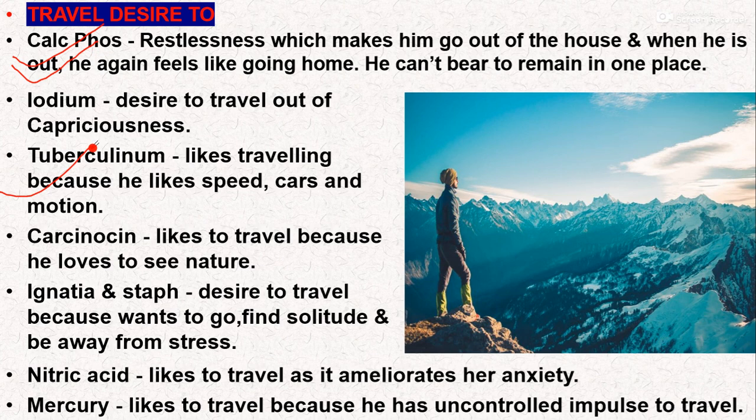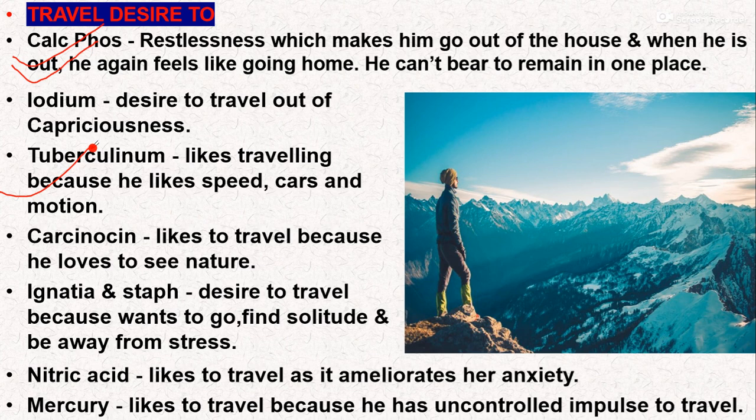So basically, Calcarea phos goes to any destination because of capriciousness, the desire for change. Calcarea phos always wants some change. They get bored very easily with anything. That's why he always wants to go somewhere else, always wants to change their location.